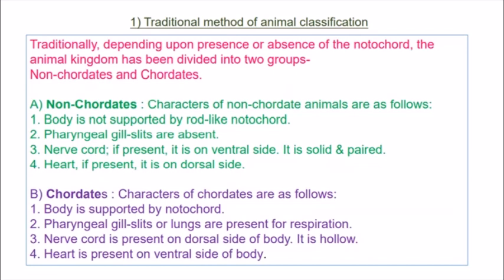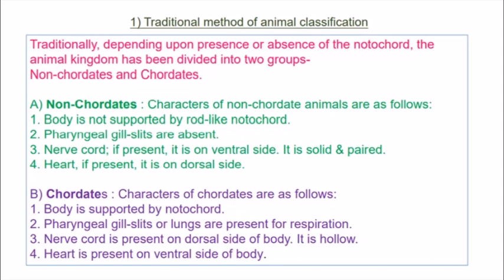So animals are classified into two groups, and this is on the basis of whether the notochord is present or absent. Now, if you don't know what is notochord, as we have a vertebral column in our body, so all the organisms, when they started to evolve and the vertebral column began to form, they had the presence of this notochord. It is a cartilaginous skeleton and it is the rod that is supporting the body in all the embryonic and the adult stages. So this is what is called as notochord. So if notochord is absent, that means that animal is a non-chordate, and if notochord is present, that means that animal is a chordate.